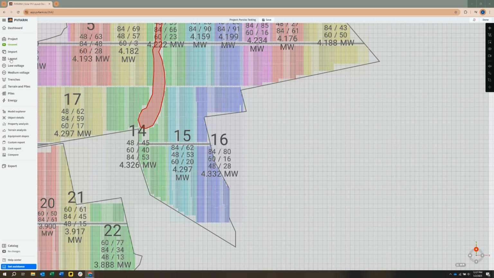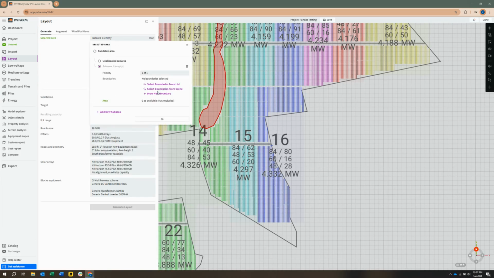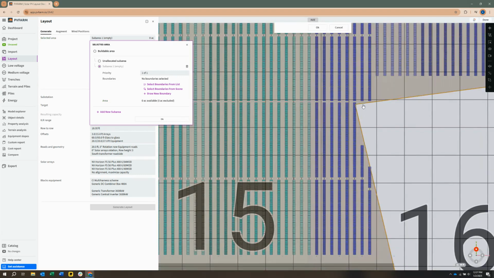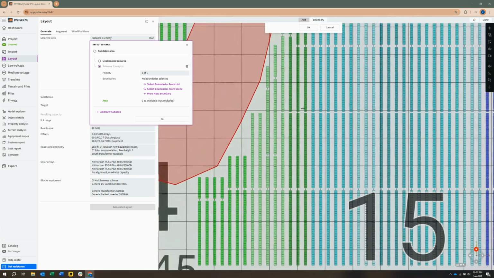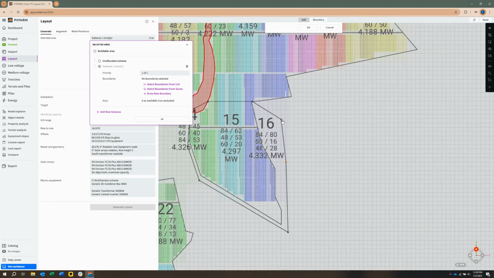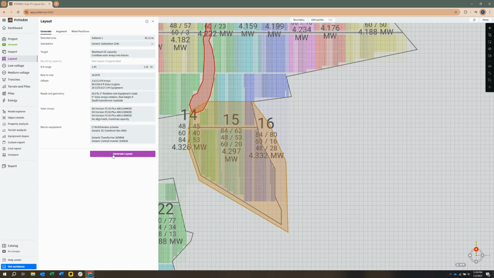So I'm going to come in and create a sub area. This time I'll draw it, and I'll try to do my best to hit the end of this row of trackers, but we can always come back in and adjust our boundaries using tab. So once I have my sub area drawn, I set the row height to 4, and then leaving everything else the same, I'll generate.